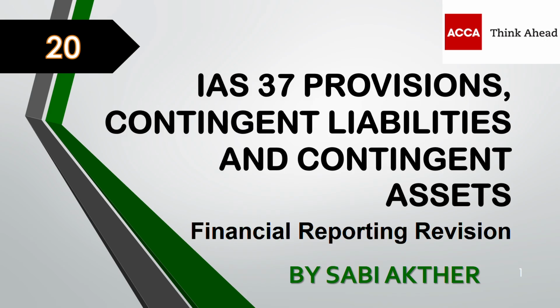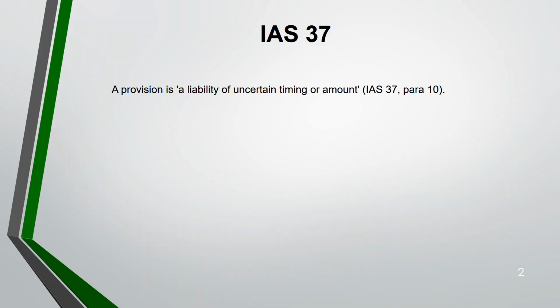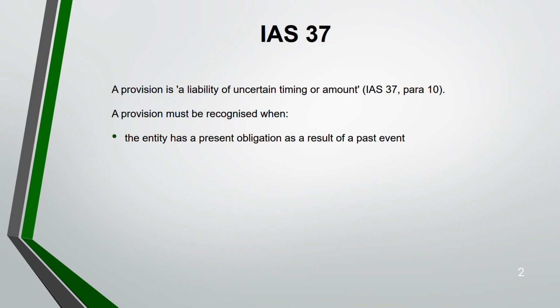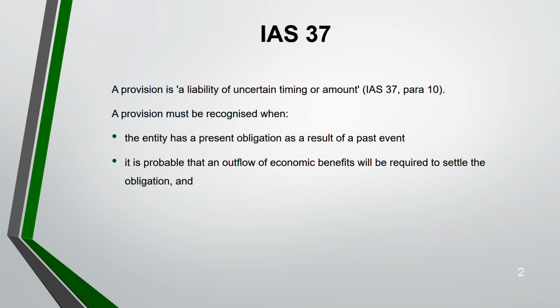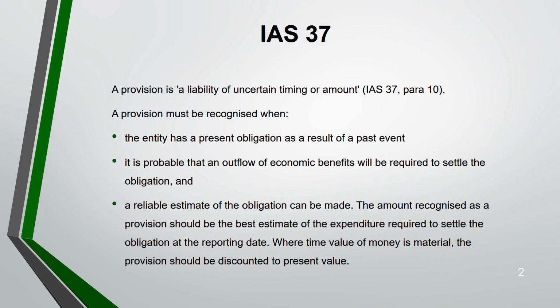In IAS 37 there are three things that we are going to account for: provision, contingent liability and contingent asset. A standard which always comes in almost all the exams, both for SBR and FR. So a provision is a liability of an uncertain timing or amount. Provision must be recognized when an entity has a present obligation as a result of a past event, it is probable that an outflow of economic benefits will result, and a reliable estimate of the obligation can be made.